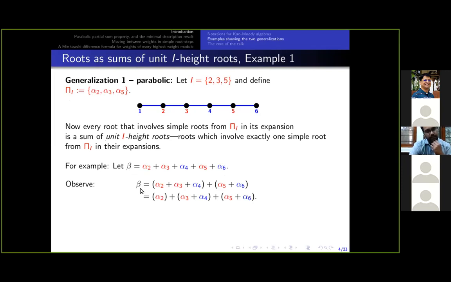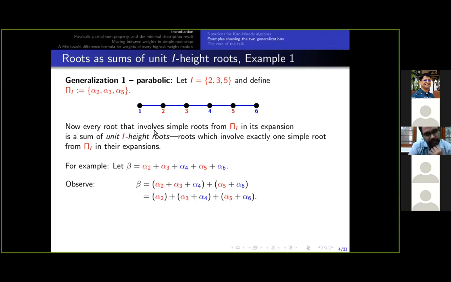And so we can write beta as a sum of roots like this, such that it can be easily seen that each partial sum of this ordered sum is a root. And this is the order. First is alpha 2, second is alpha 3 plus alpha 4, and third is alpha 5 plus alpha 6. And each partial sum in this ordered sum is also a root. And moreover, each root here involves exactly one red colored simple root. And that is, these are roots with unit I height.